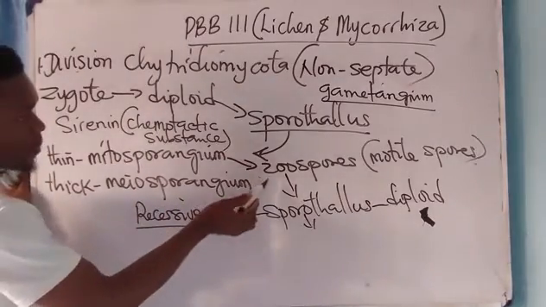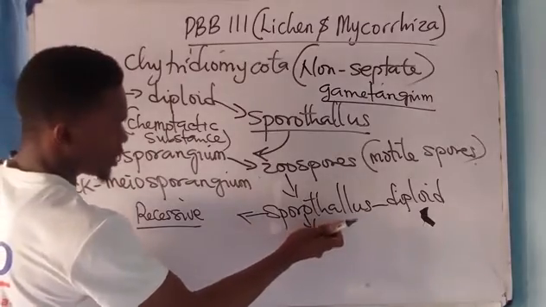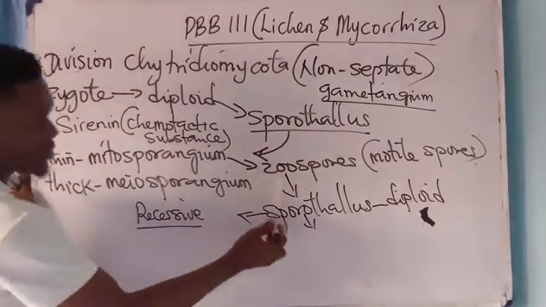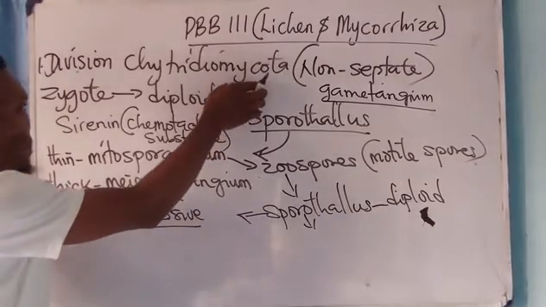The zoospores give rise to the sporothallus, which is the recessive stage of these guys.